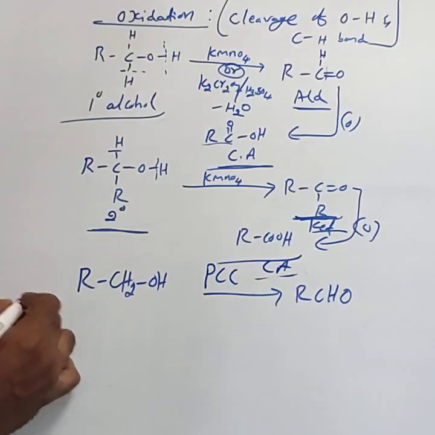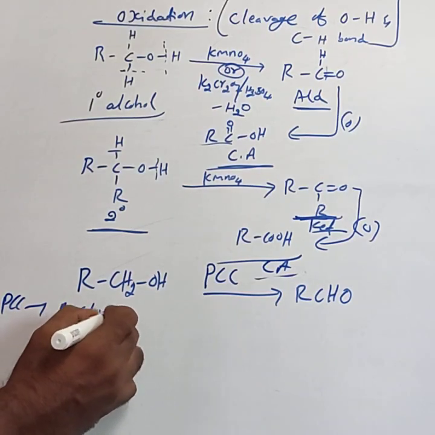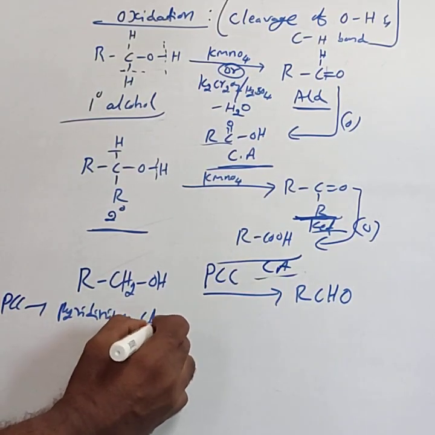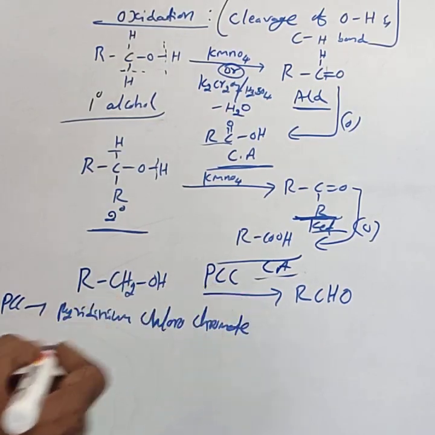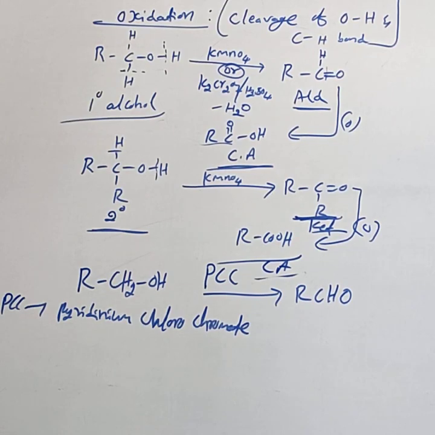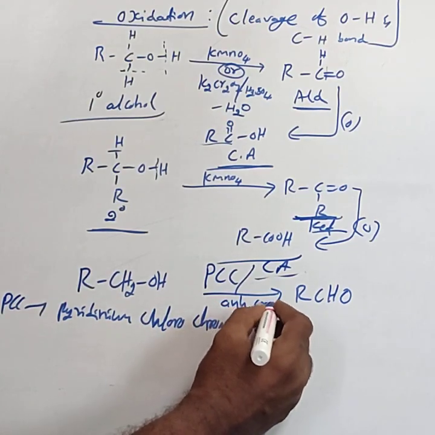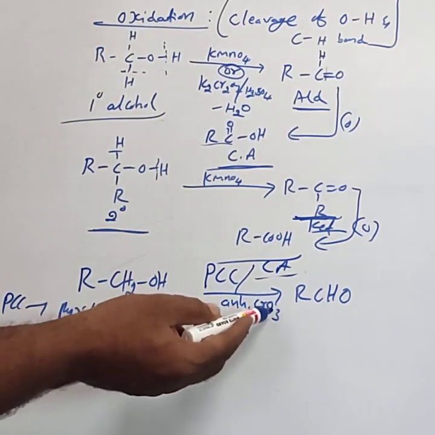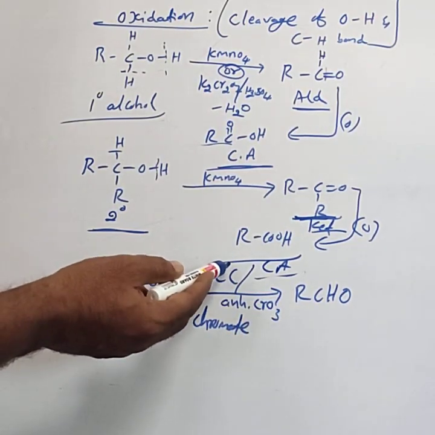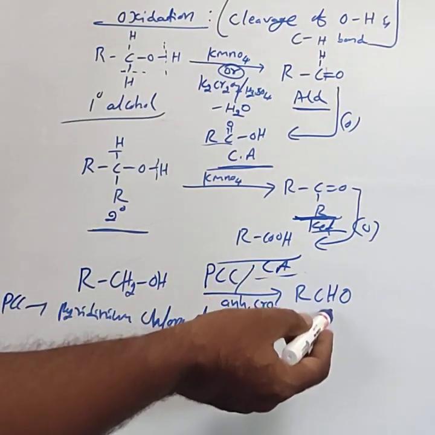PCC means pyridinium chlorochromate. Pyridinium chlorochromate is called PCC, or anhydrous CrO3, chromium oxide.